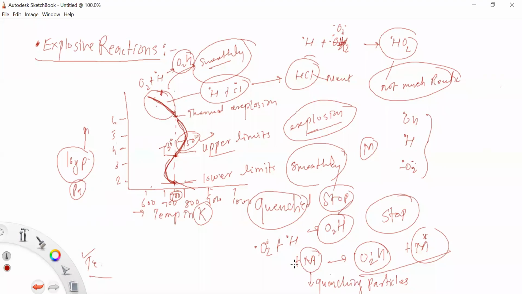So this is the quenching, because O2H radicals are formed instead of O radicals, OH radicals and H radicals.